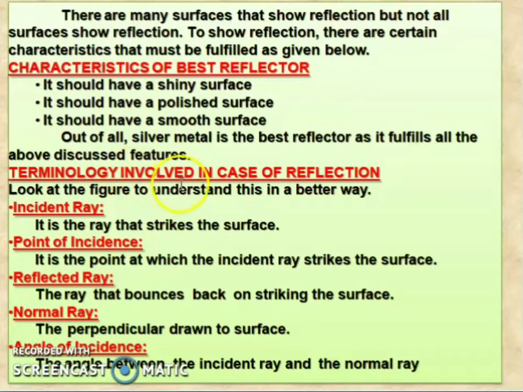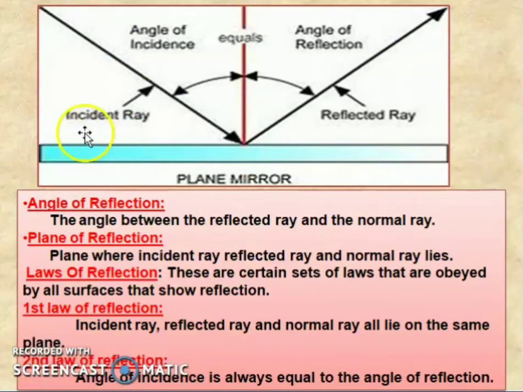Next, the terminology involved in the case of reflection. Look at the figure to understand this in the best way. In this figure, this is a plane mirror. Here is the incident ray and this is the reflected ray, and this is the normal, that is, the line at 90 degrees to the plane mirror. The angle formed between the incident ray and the normal we call the angle of incidence, and the angle formed between the reflected ray and the normal we call the angle of reflection.